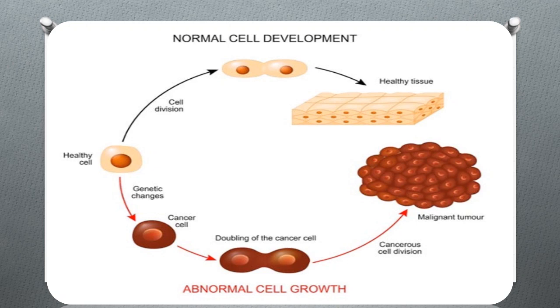You can see the color change from the healthy cell to the cancerous cell. These cancerous cells double in number, and cancerous cell division is happening. After the cell division, a malignant tumor occurs. You can see how the cancerous cells double in number and how the cell division takes place.